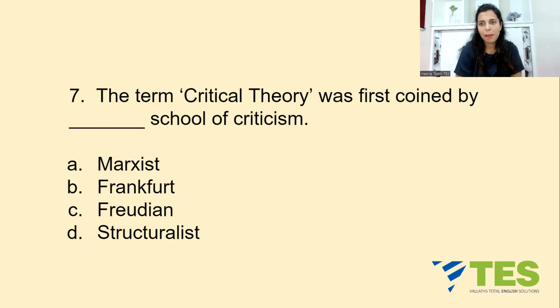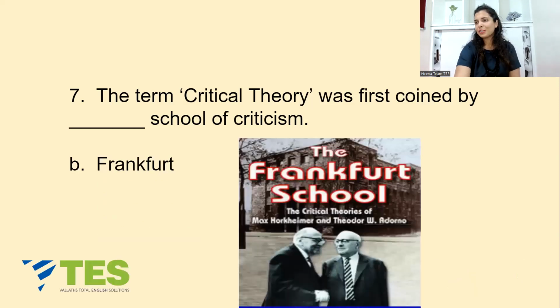Your options are A, Marxist, B, Frankfurt, C, Freudian, or D, structuralist. Of course, critical theory was given by the Frankfurt School. They were the German philosophers and social theorists. For example, you can see them here. It is Max Horkheimer and Theodor W. Adorno. Okay, now what did these people say?